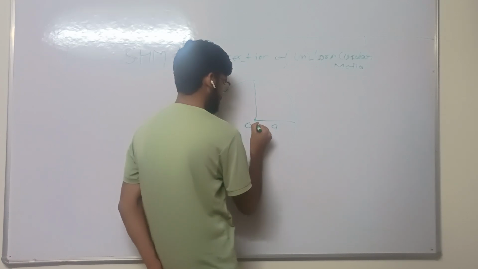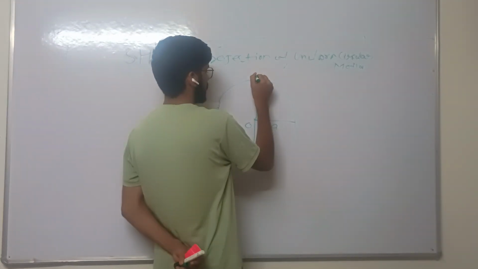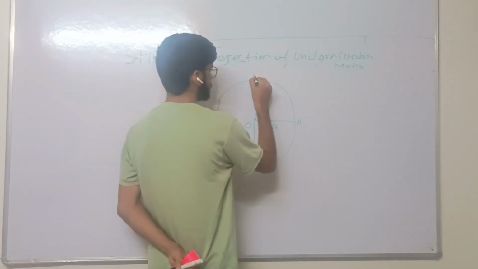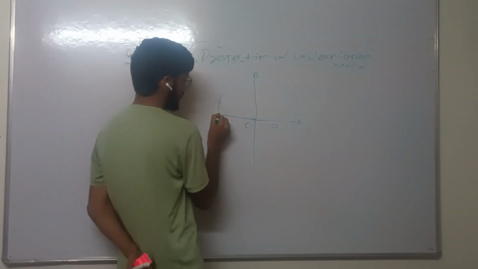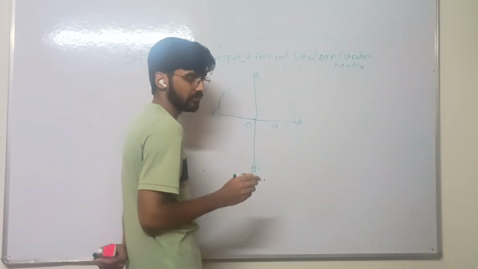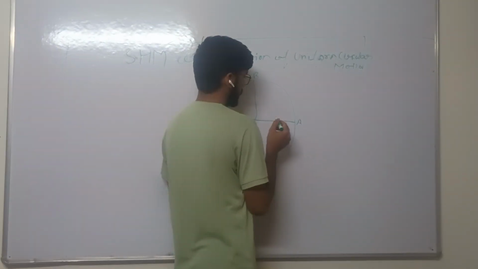Suppose this is the diameter. Suppose this is A, this is B, and this is also a diameter A dash, and this point is B dash. Okay.